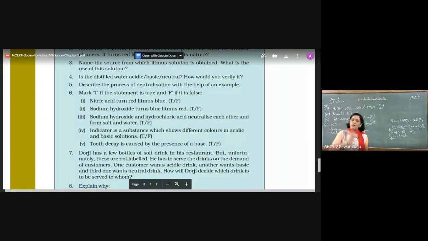Okay, we are discussing only about litmus right now, bacha. So here acidic is going to turn blue to red, basic is going to turn red to blue, and neutral, no change. Now the question comes, is Dorji going to have the litmus solution with him? Very easily. In market it is available very easily. Anybody and everybody can have it.